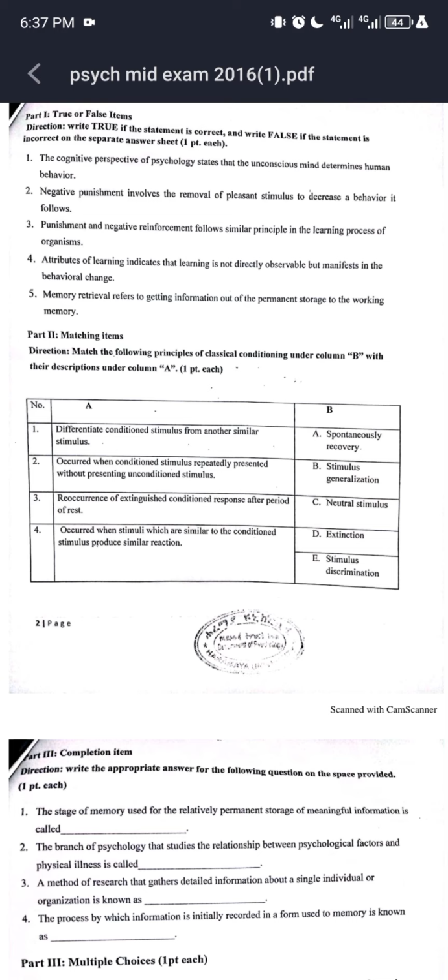Question number 2. Negative punishment involves the removal of a pleasant stimulus to decrease the behavior it follows. So the correct answer is true, because negative punishment is the removal of something valued or desirable. So the correct answer is true.